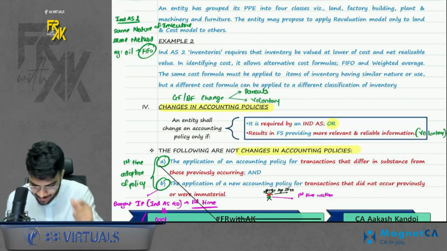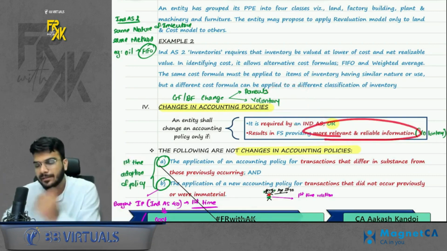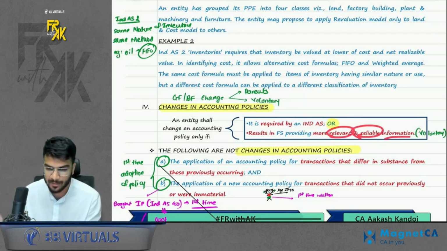Same is the case with policy. In our case, parents means Ind AS. If it is required by Ind AS, change the policy. Or if you feel that you have a better prospect, if you feel that any other method can result in more relevant reliable information, use that method.